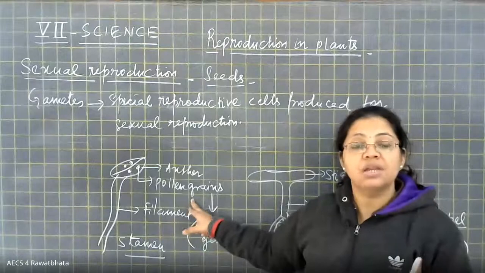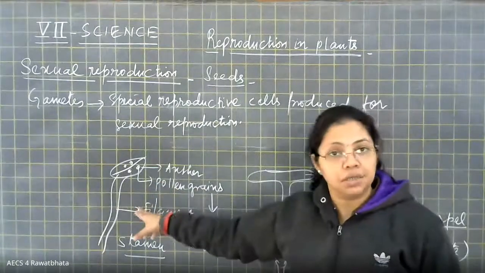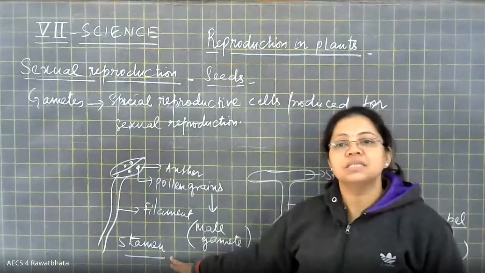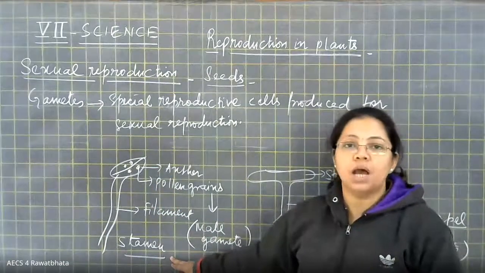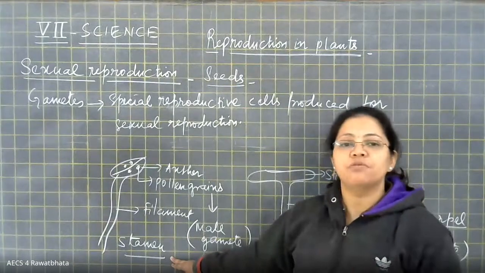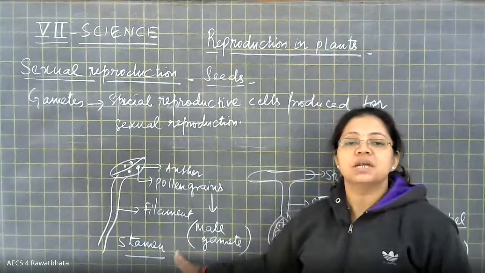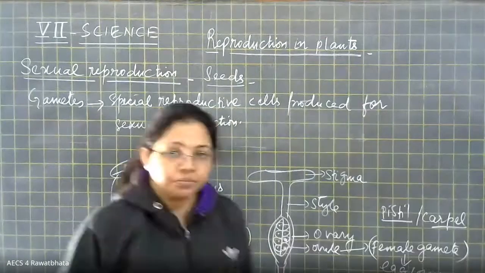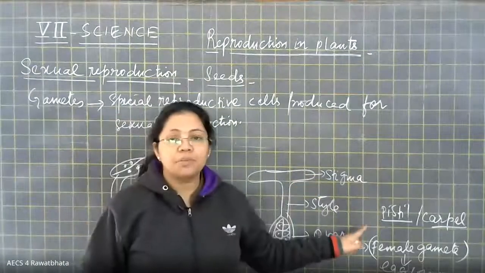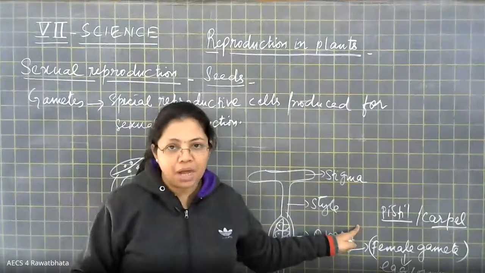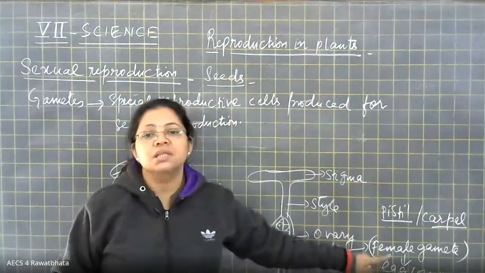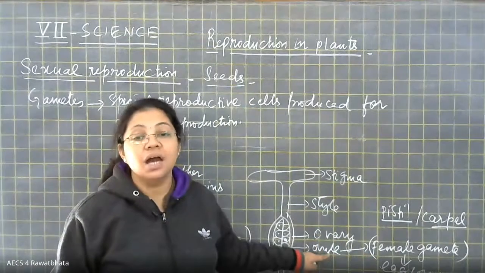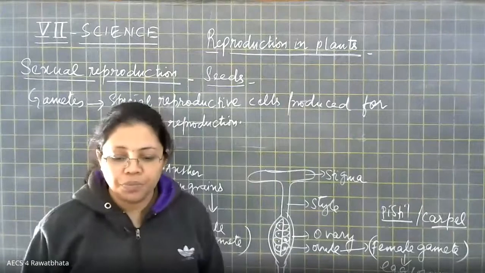grain. Where are pollen grains present? Inside the anther. And the anther is a part of the stamen. So we call it the male part of a flower. Why? Because it contains the male gamete. Similarly, in the pistil or carpel, why do we call it a female part? Because it contains the female gamete called the egg, which is present inside the ovules, right?